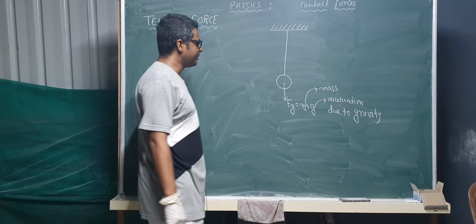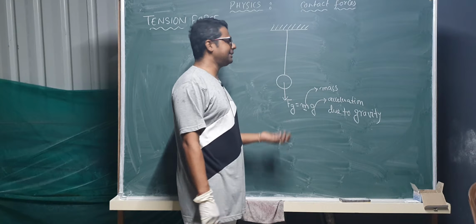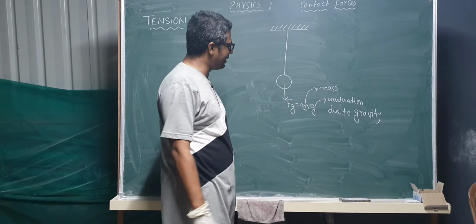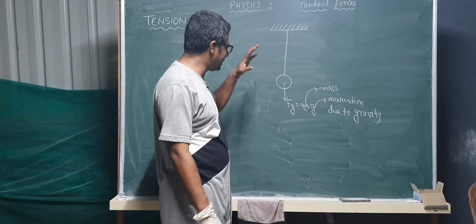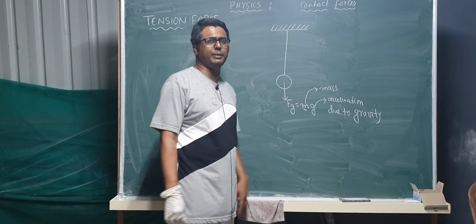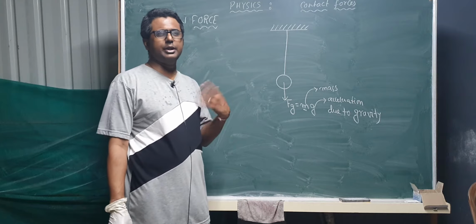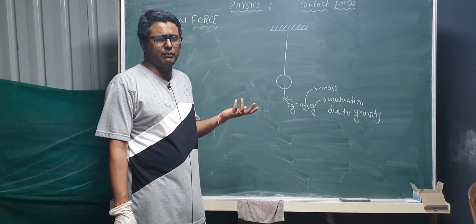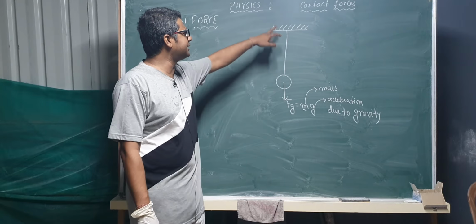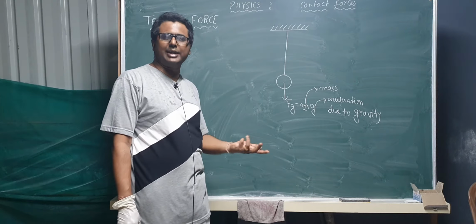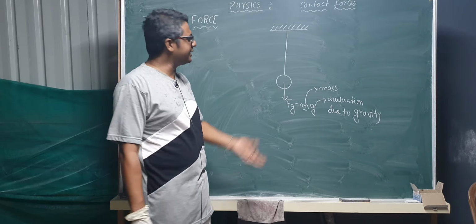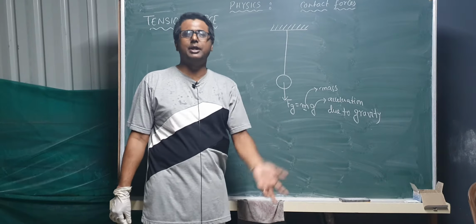Clear? So as there is only one force acting towards the earth at this moment, that is downwards, it should fall down, but it is not falling down. Let us try to understand this in a normal way. Normal people would say this is a support, so it is holding it. But where is the force? There is a force acting downwards, so there must be a force acting upwards.